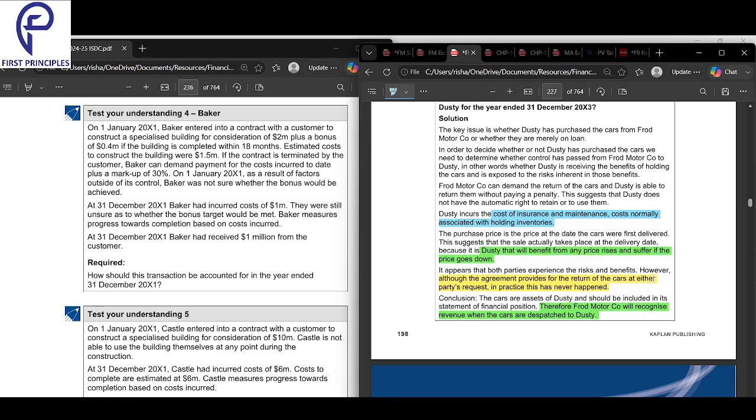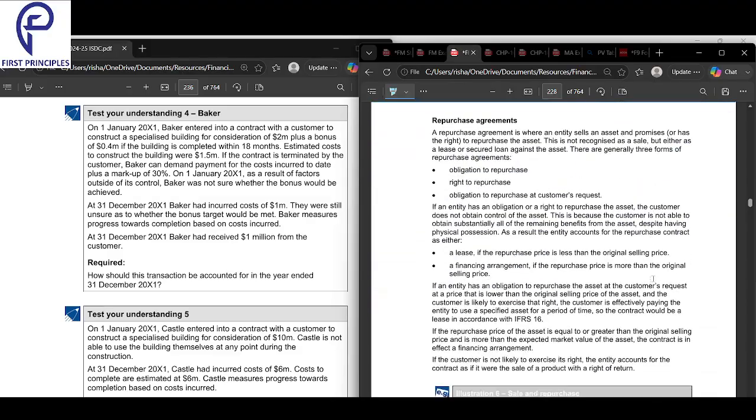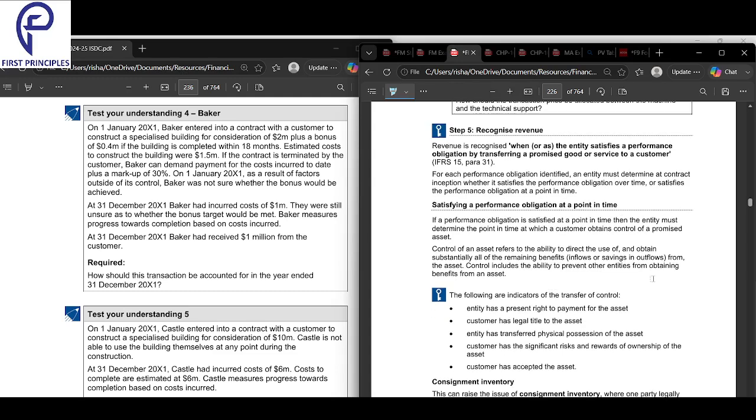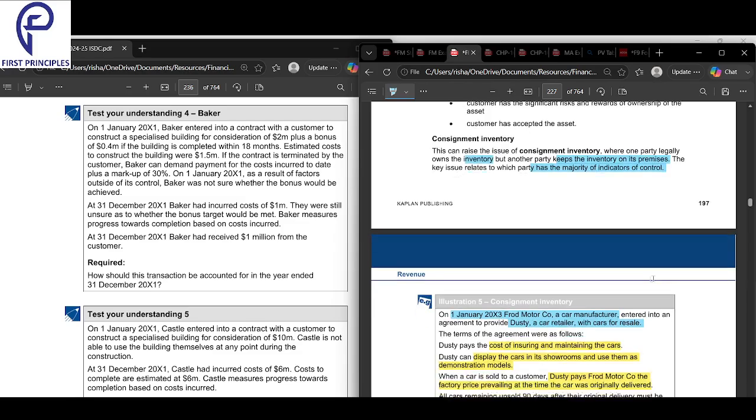Ford will recognize the revenue the moment the cars are dispatched to Dusty. Okay, the moment it is dispatched to Dusty, Ford will recognize it as revenue. That is about consignment. And now we'll look into recognizing revenue.